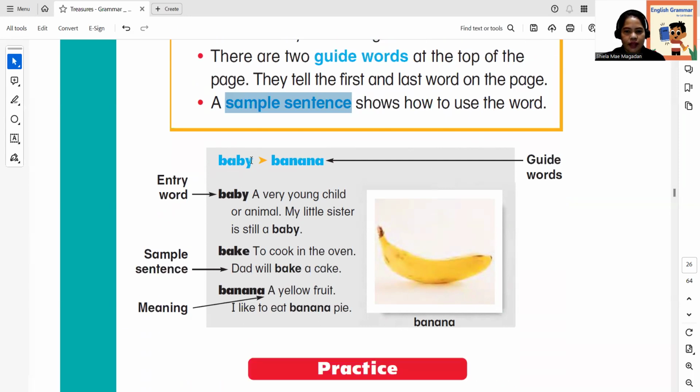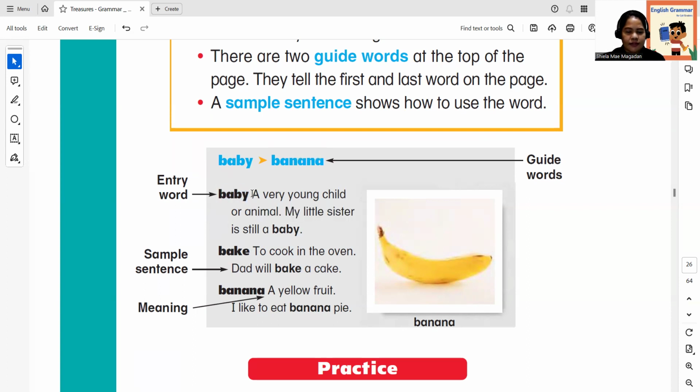Now, again, these are guide words. What are the guide words? Baby is the first word of the page, banana is the last word of the page. And these are what we call guide words. So entry words are the words given in the dictionary: baby, bake, and banana.